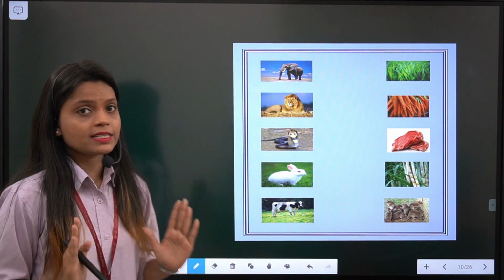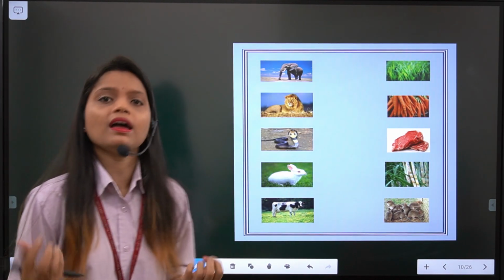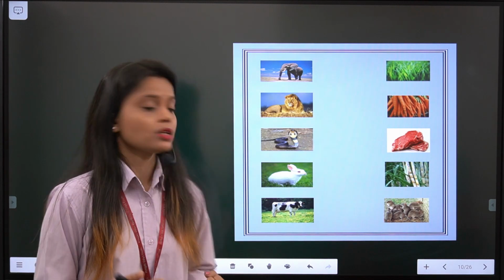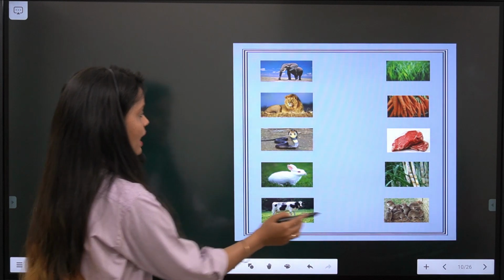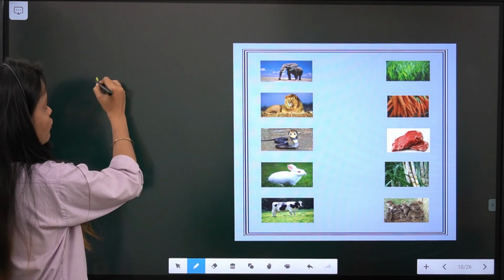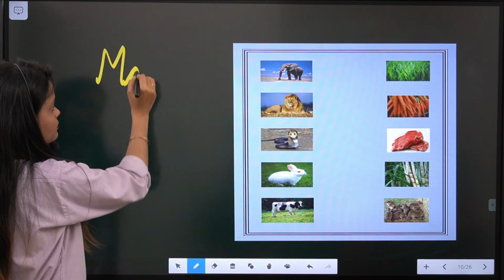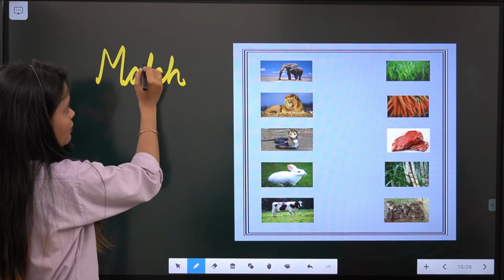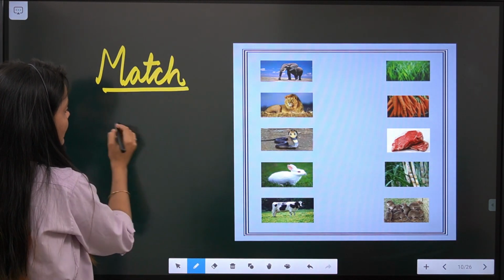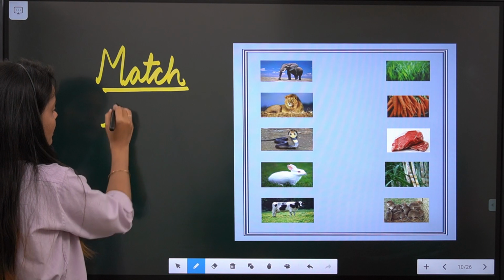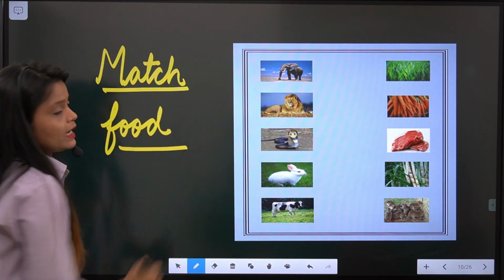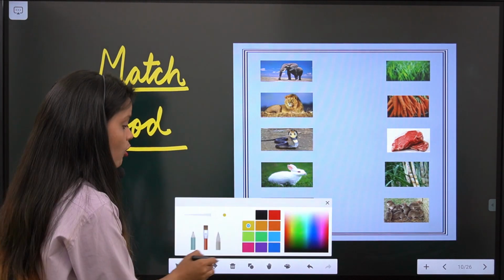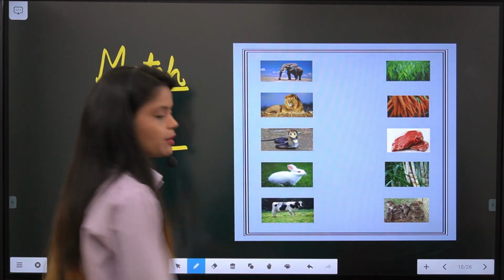As we had already discussed the eating habits, what the animals like to eat, here is a small exercise. What you have to do is match the animals with their food. It is already there in your GK book also.